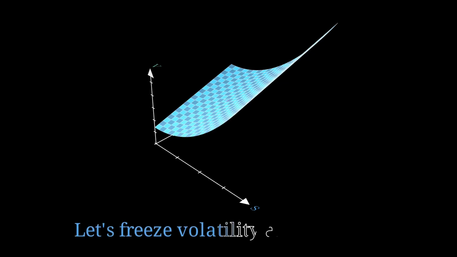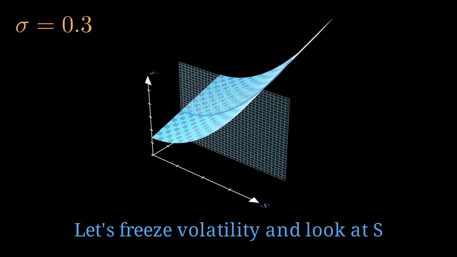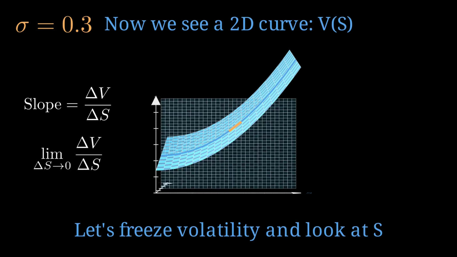So let's freeze volatility to inspect a 2D cross-section of value versus stock price at 30%, for example. Hence, sigma will be 0.3. Now we have a 2D curve. The slope of the tangent line at any point tells us how sensitive the option price is to a small move in the stock. Form the slope as change in the option value over change in stock price. We take the limit as the price change approaches zero, which gives us the partial derivative of option value with respect to the stock price. That slope is delta.